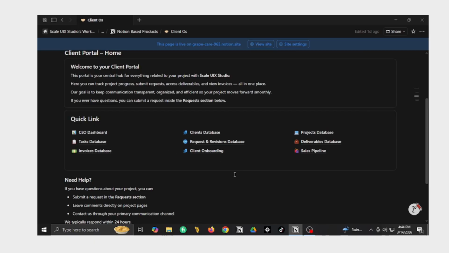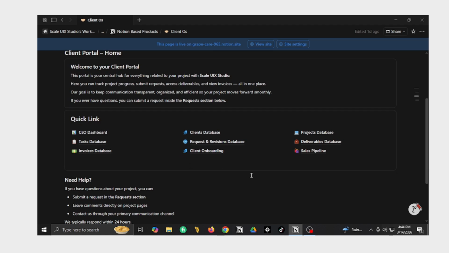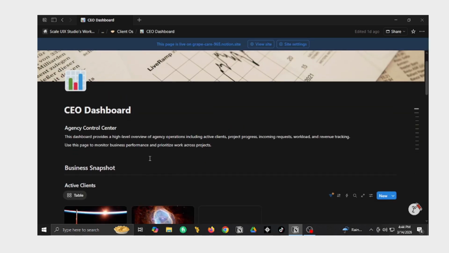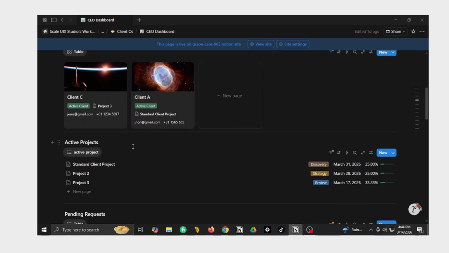Alright guys, we are on our canvas and this is the interior of the client OS system I use in my agency, Scale Studio. And here we have our CEO data dashboard, and in our CEO dashboard I can track everything, like how many active tasks I have. It's more like a gallery view. It's all of the active tasks, active clients I have right now, how many active projects I have right now. I can see the project progress right here.